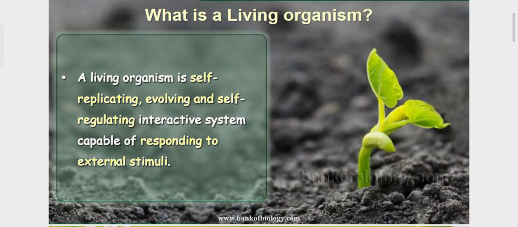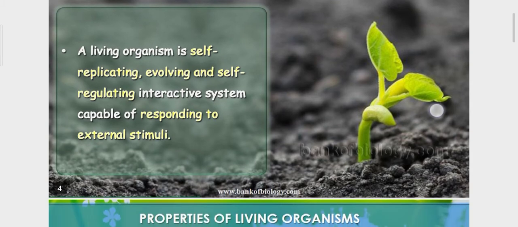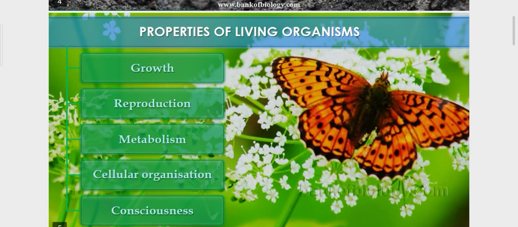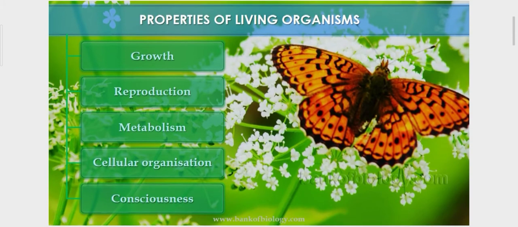Living organisms are the organisms which can self-replicate, evolve, and are self-regulating, interactive systems capable of responding to stimuli. All these characters are present in living organisms. One by one we are going to study these characteristics or properties of living organisms in detail. First, properties of living organisms: the first is growth, second reproduction, third metabolism, fourth cellular organization and consequences.